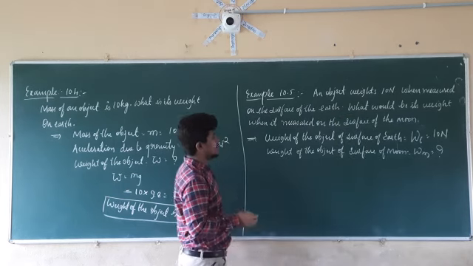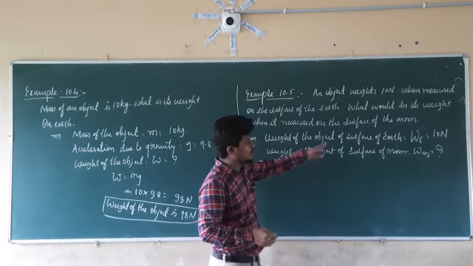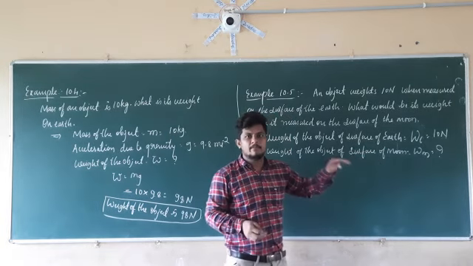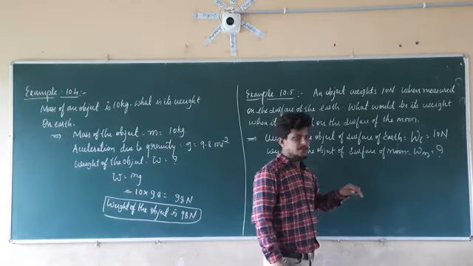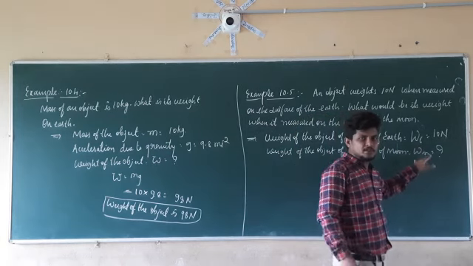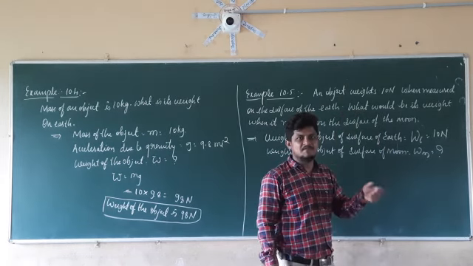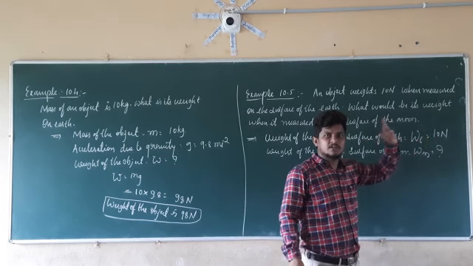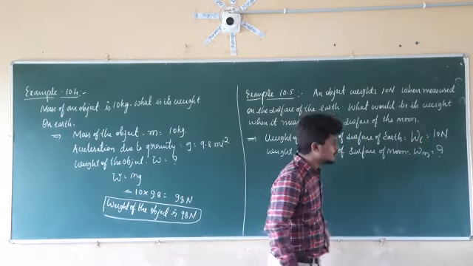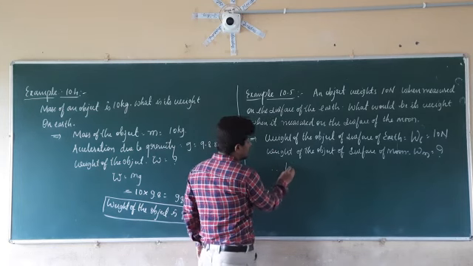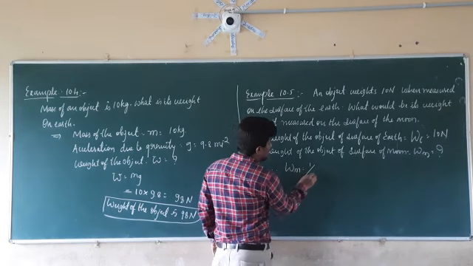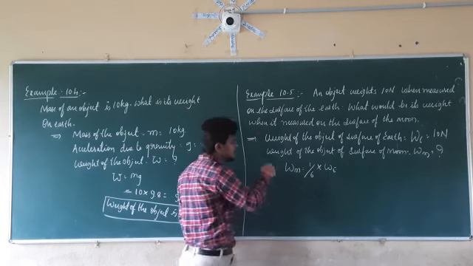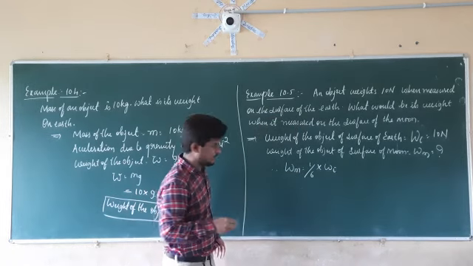Right? So we already know that the weight of the object on the surface of the moon, WM, is equal to 1 by 6 into WE. So the weight of the object on the moon is 6 times less than the weight of the object on the surface of the Earth. So therefore WM is equal to 1 divided by 6 into WE, or WE equals 6 WM.